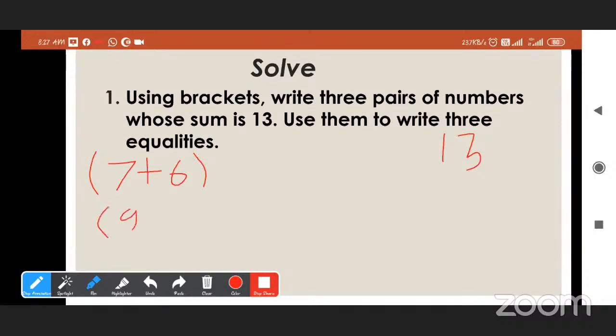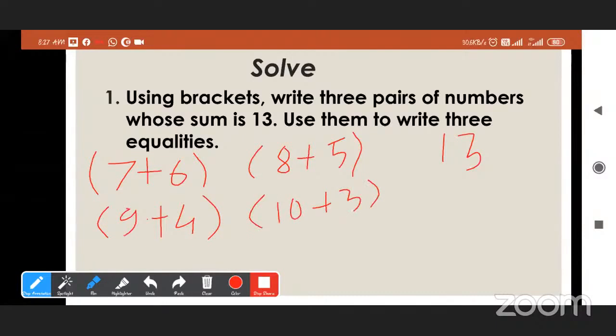We can write 9 plus 4. Then 8 plus 5. Very good. Then 10 plus 3. And other, 12 plus 1. So all these expressions are equal to each other. 11 plus 2. Okay.